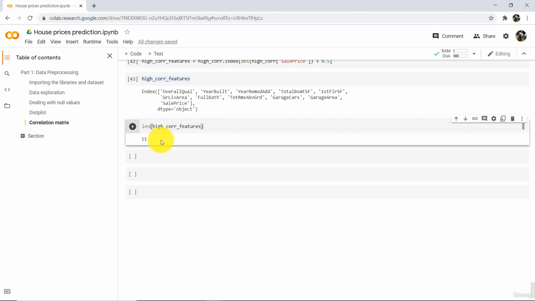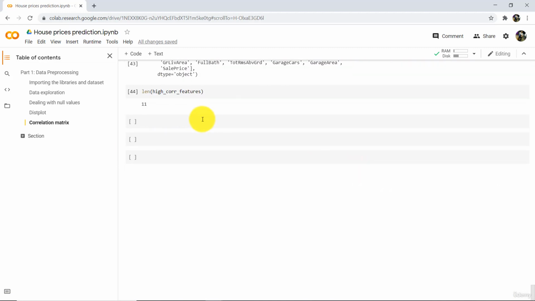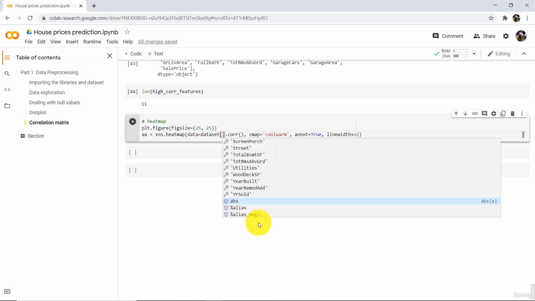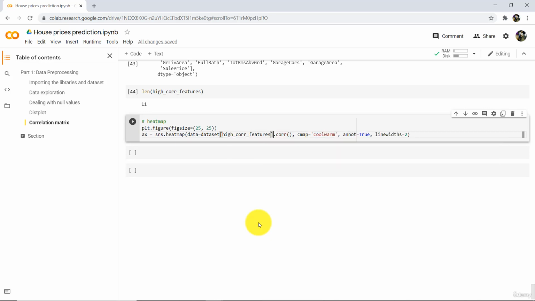Now again draw the heat map. Copy this code. Paste. Here we have to change a few things. Data is equal to dataset, in square brackets, here we have to specify this variable, highly correlated features. And that's it.